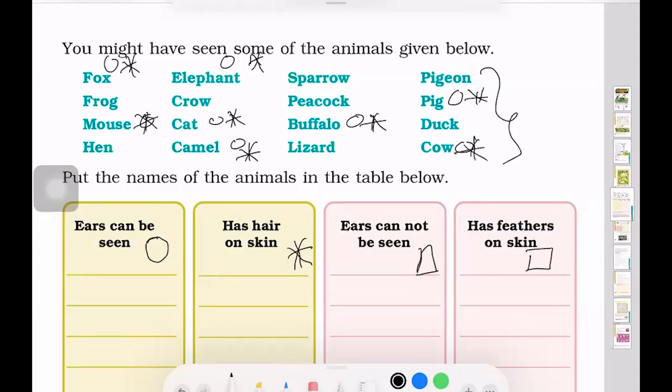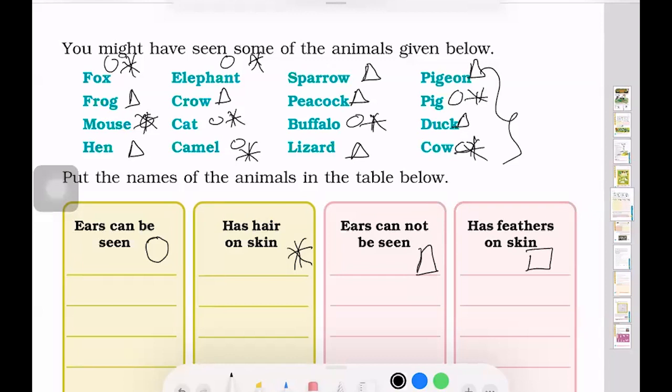Now we'll take out the animals whose ears cannot be seen. So sparrow, basically the left ones, the pigeon, the frog, crow, peacock, duck, hen, and lizard. Now, do they have feathers on their skin? So basically all the mammals had ears that can be seen and they had hair on their skin.